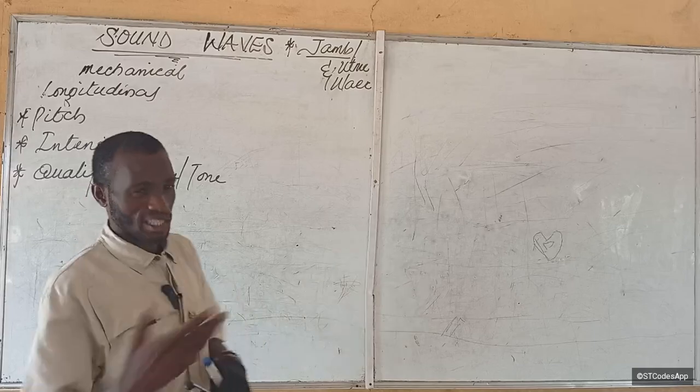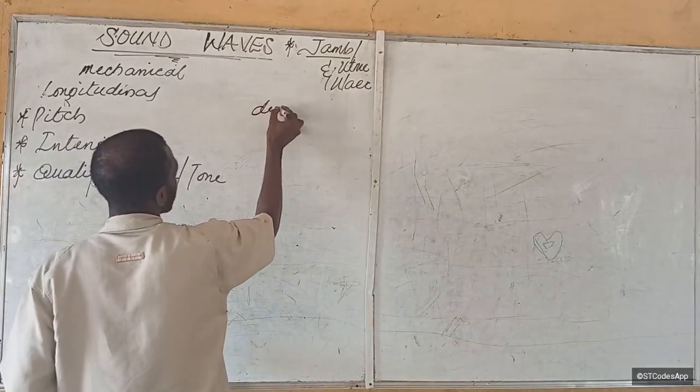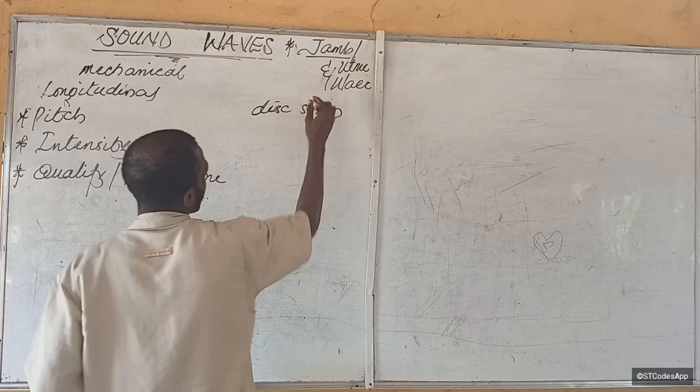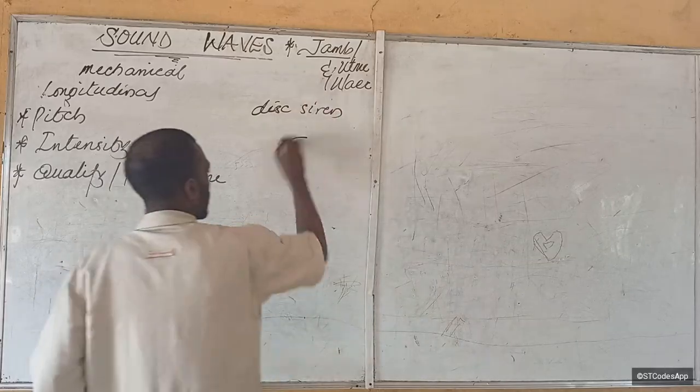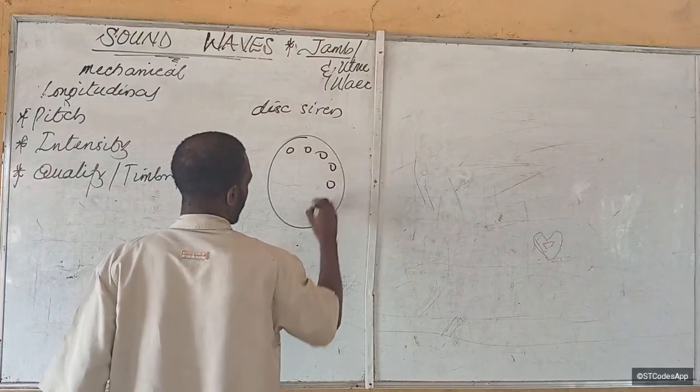Now, one of the ways in which they measure frequency, more like an experiment, is they use what they call the disc siren. A disc siren is just a particular plate that has several holes.